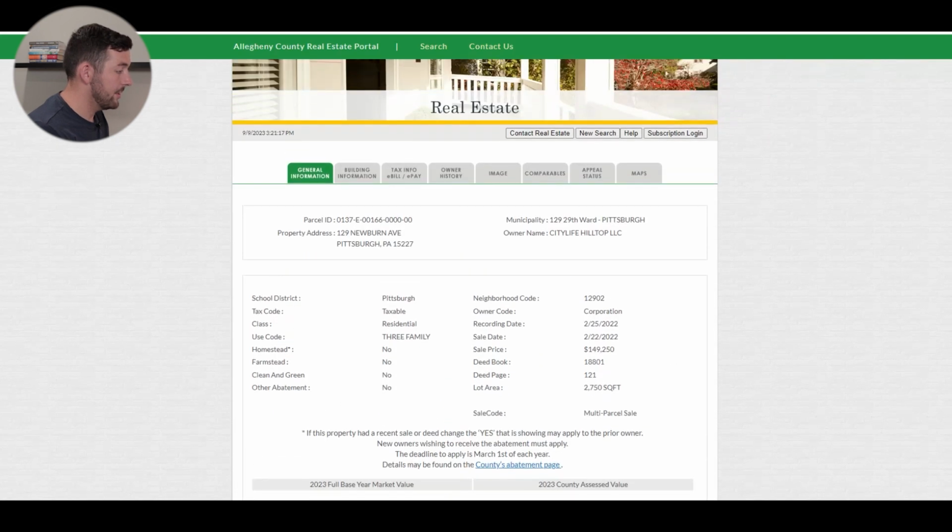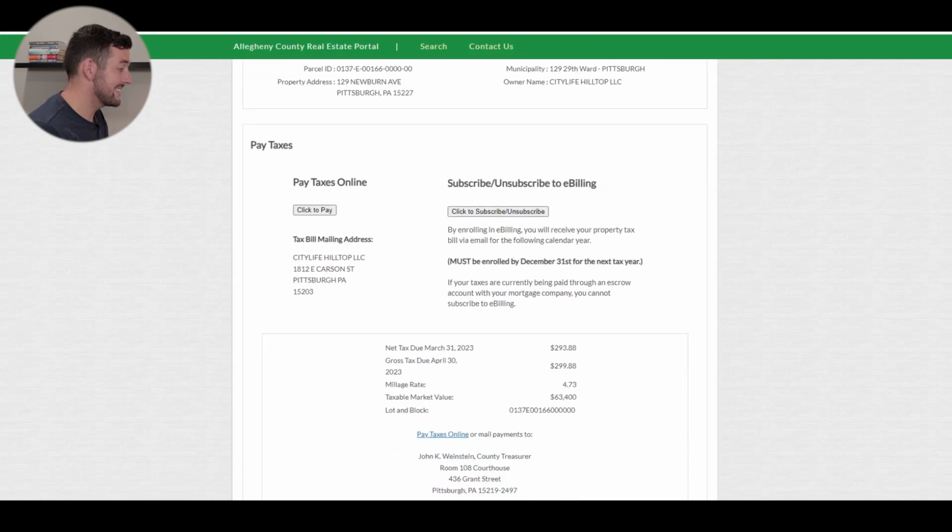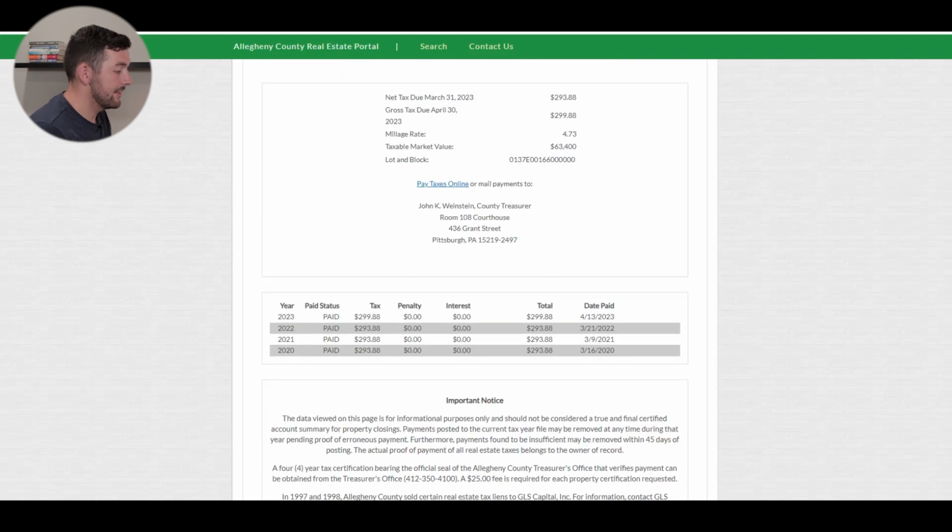So we're going to go to the tax information and scroll down, and you will see that for the past couple of years, it's only been $300 that you paid in taxes, which honestly is really, really low. That's kind of crazy. So at this point, I would probably call the county and confirm these numbers.